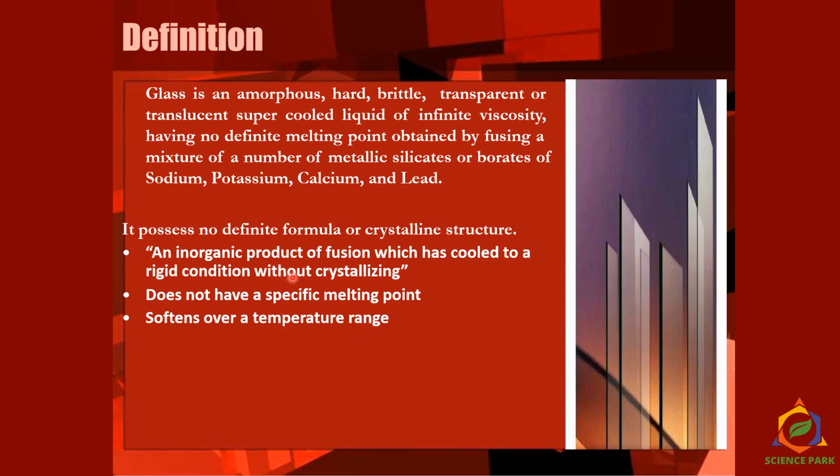It's an inorganic product of fusion which has cooled to a rigid condition without crystallizing. If you prepare many materials and chemicals and start cooling them, most of them have the capacity to crystallize in a definite form. But glass, being amorphous, has no crystallization, and that is why it is transparent. Glass does not have a specific melting point, so it softens over a temperature range.